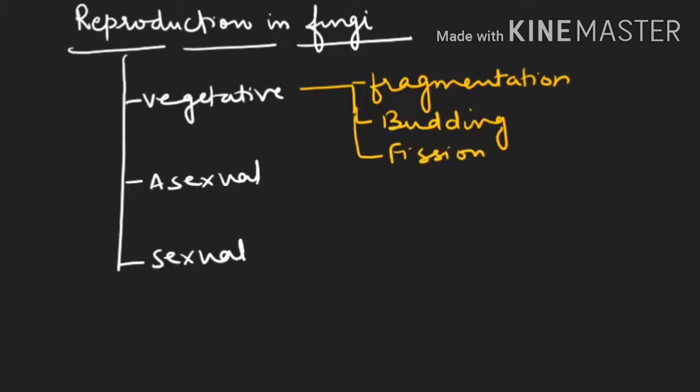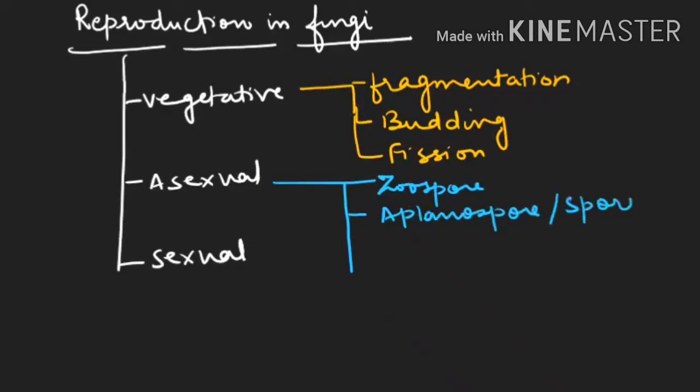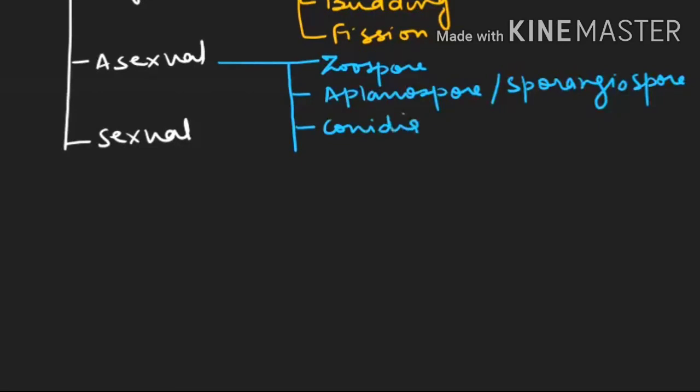Asexual reproduction will be with the help of the different types of asexual spores. Right now I'm giving you just a mind map. Later on we'll be discussing in detail. So they are making motile zoospores. They'll be making non-motile aplanospore, which is also known as a sporangiospore, conidia, oidia, and chlamydospore. So these are the different types of asexual spores they make.